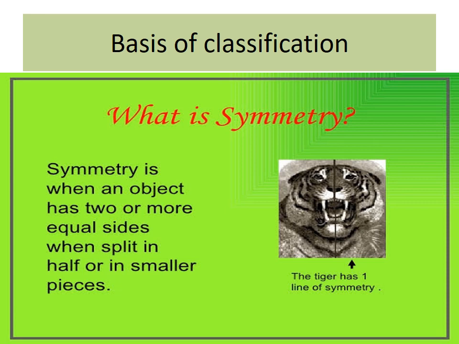Next one, germ layers. Germ layers are formed during the development of the embryo. These layers give rise to different organs as the embryo becomes an adult.